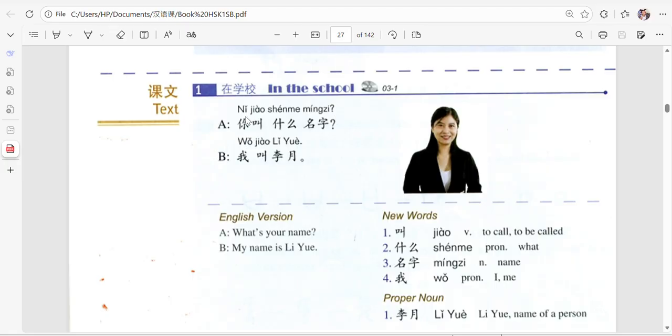So if you say 你叫什么名字? Let's go very slow. 你叫什么名字? See again. 你叫什么名字? It means what is your name? And B replies 我叫. Okay, so you replace ni with wo because you're talking about yourself, I or me. Then jiao is to be called. Yue is the name of a person.